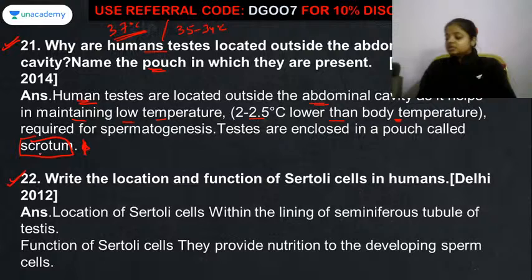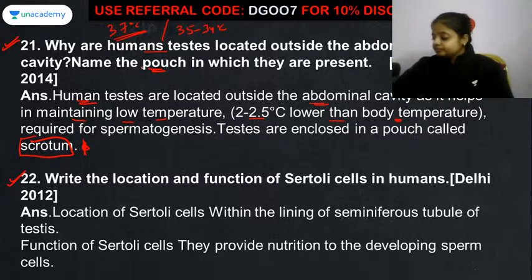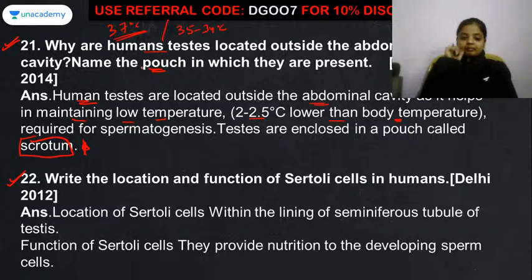Now the 22nd question. Write the location and the function of Sertoli cells in humans. Sertoli cells are again a mostly asked question, location and function of the Sertoli cells. The location of Sertoli cells is in the lining of the seminiferous tubules of the testes.